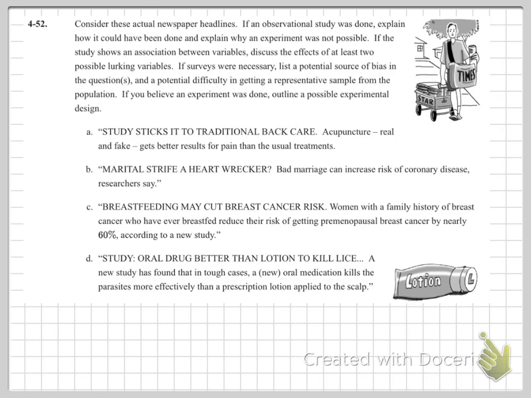Some lurking variables could be maybe the people have stressful jobs or something else going on in their life that in turn makes their marriages kind of bad, but also gives them heart problems. Maybe they have some sort of an addiction problem, which is going to make your marriage bad, but is also going to give you heart problems. So those are a couple lurking variables.